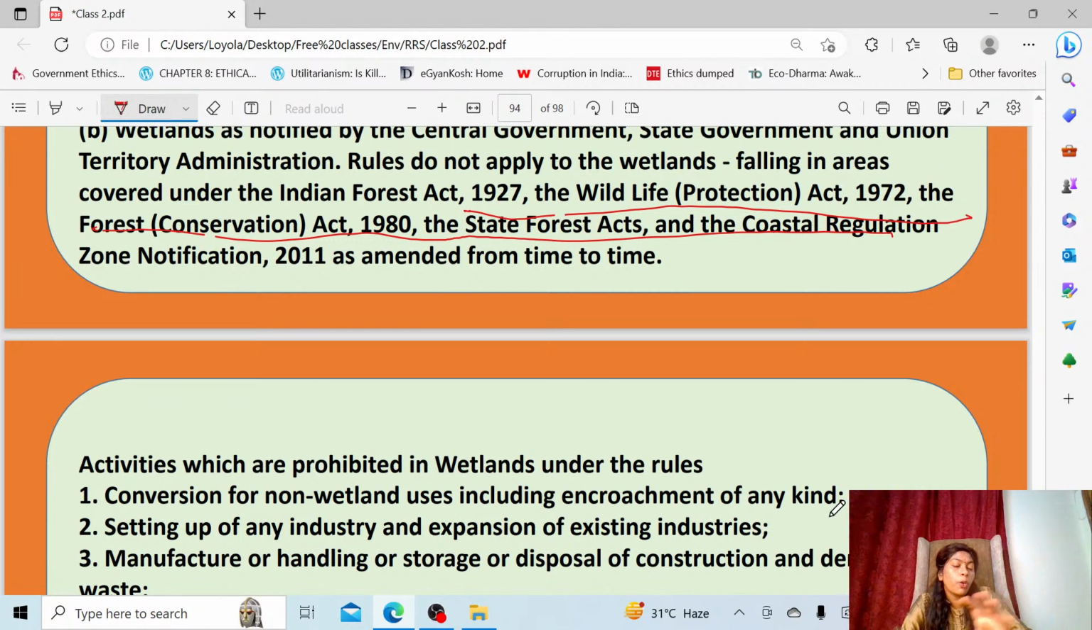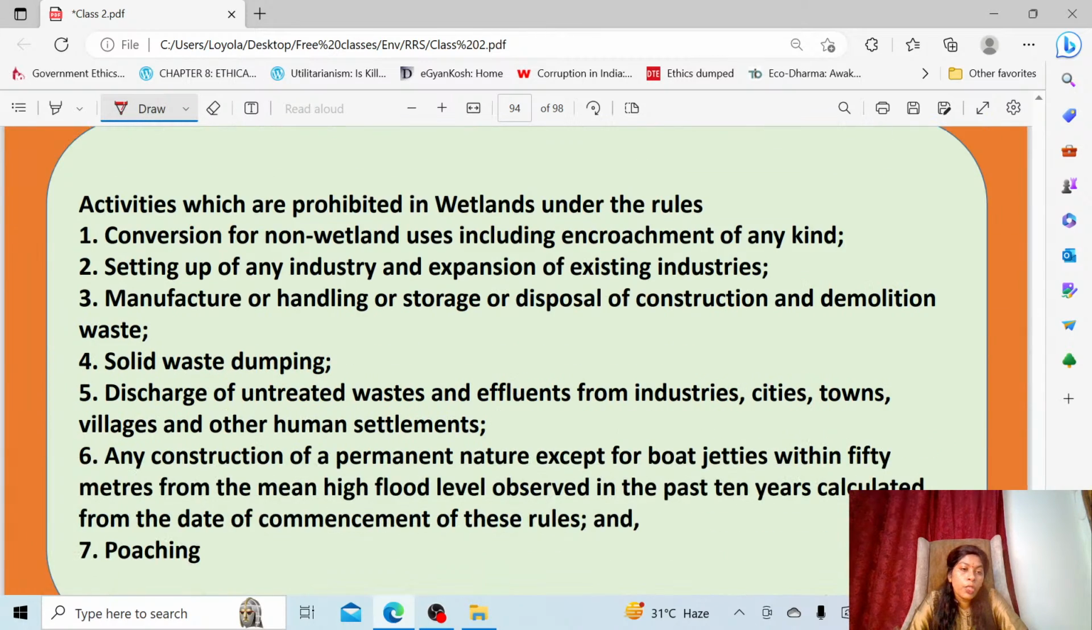What are the activities which are prohibited in the wetlands under these rules? So you can see the conversion of wetland for non-wetland uses, and completely encroaching the wetland. You are encroaching the area of a wetland, completely removing that ecosystem, doing some site development, construction work. For that you cannot use the wetland.